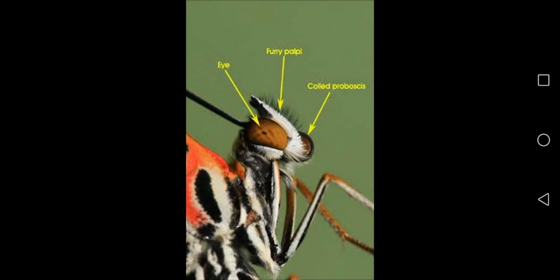Now I come to the next part in your book, that is proboscis. Now what is proboscis? In many insects, an elongated sucking mouthpart. Elongated means long. Sucking means to take something in. Mouthpart that is typically tubular. Tubular means tube-like. And flexible. That means it is easily movable. It can move in any direction.